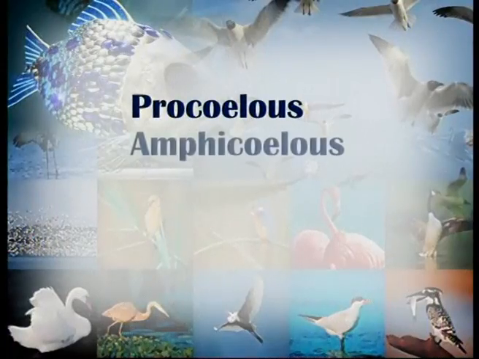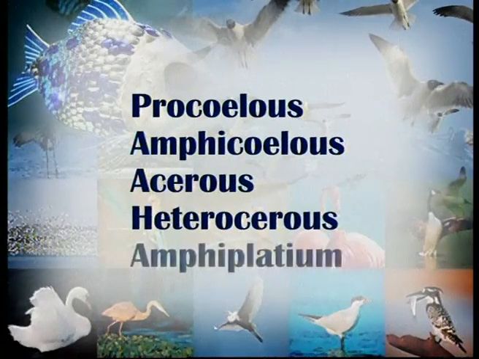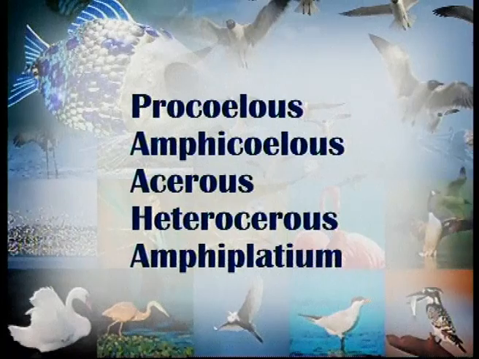Now, the last point. On the basis of the shape of the body of vertebrae, we can divide the vertebrae into 5 major groups. The first group is called procoelous, second is amphicoelous, third is acoelous, fourth is heterocoelous, and fifth is amphiplatyan. In procoelous, the centrum, or main body of the vertebra, has concavity on the front side. In amphicoelous, both sides of the centrum contain concavity. In acoelous, concavity is absent, but both the ends must be convex, not plate-like flat, called acoelous.